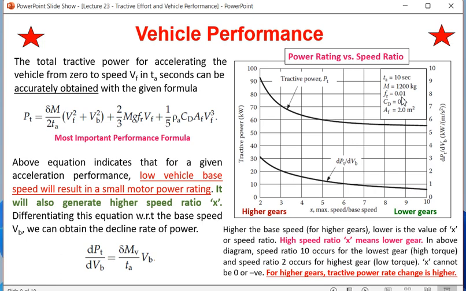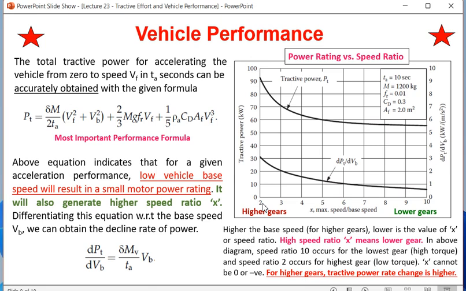So within 10 seconds the vehicle reaches from 0 km per hour to 100 km per hour. So the higher the base speed, the higher the gear. Base speed is high means gear is high, and lower will be the value of x. You can find here in 2. So x is 2 means base speed is high.